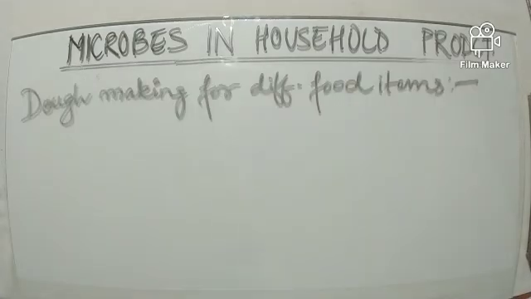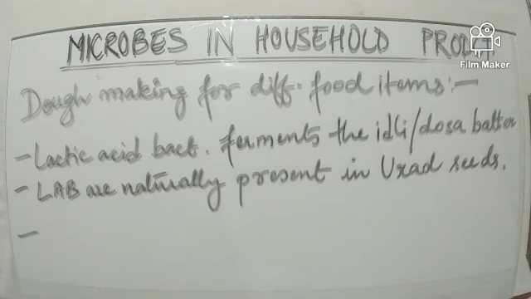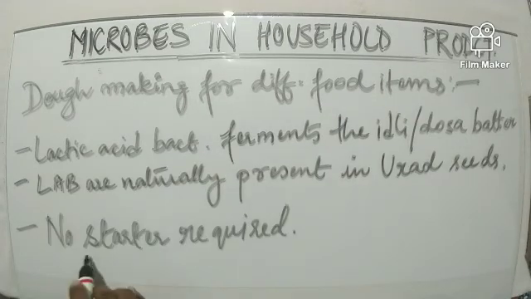Now let us look into dough making for different food items. The lactic acid bacteria ferment the idli or dosa batter. These lactic acid bacteria are naturally present in urad seeds or urad pulse, whatever you say. When the rice and urad pulse are mixed, the lactic acid bacteria start the process of fermentation, and as a result, lactic acid will be formed along with carbon dioxide, and due to this carbon dioxide, the spongy texture is seen. Here we do not need any kind of starter.